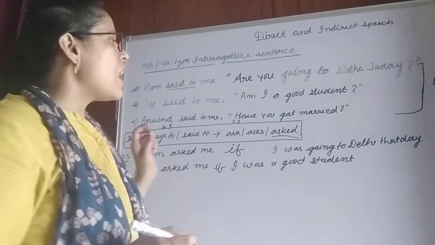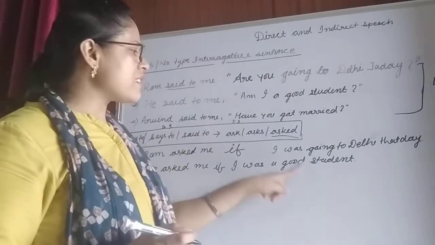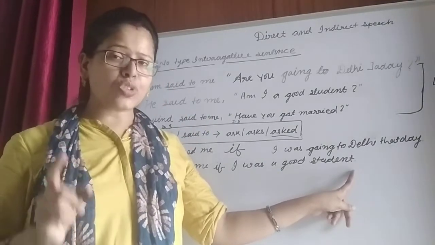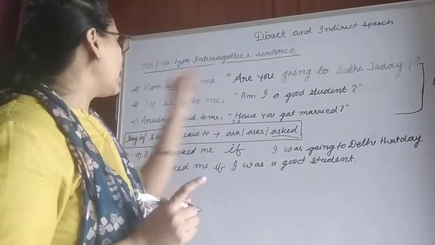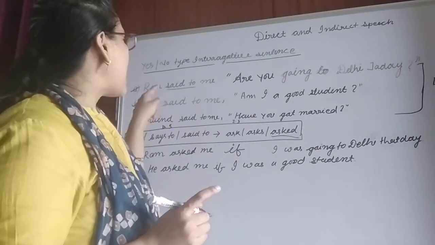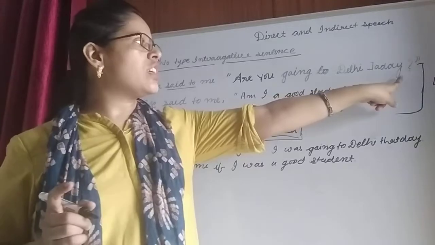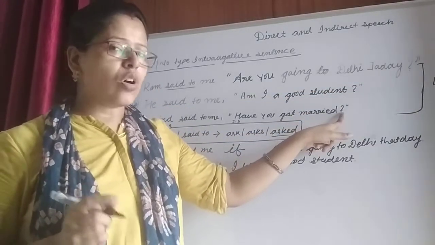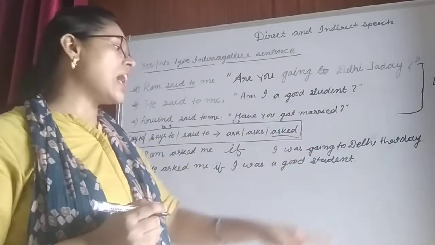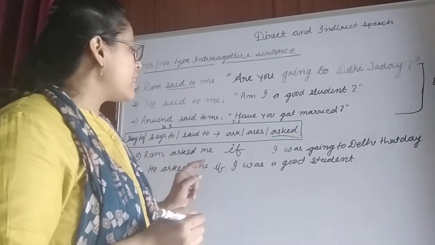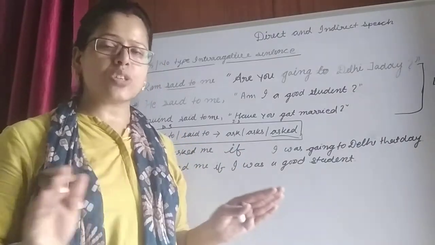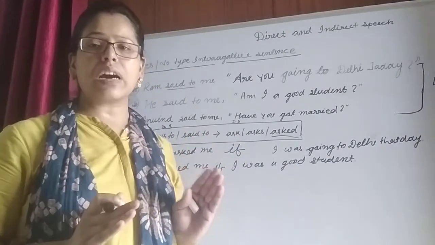After changing the sentence into indirect speech, we will not use a question mark. In direct speech, we use a question mark at the end of every interrogative sentence. But after changing the interrogative sentence into indirect speech, there is no need to give a question mark.